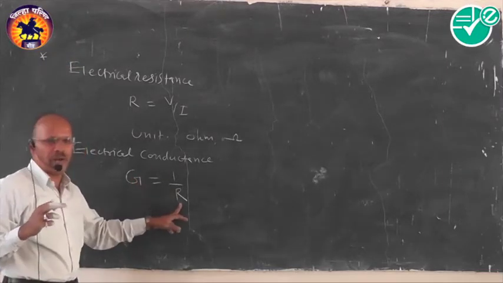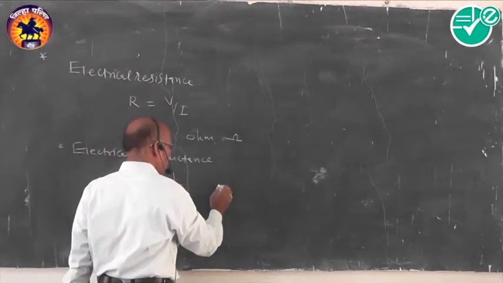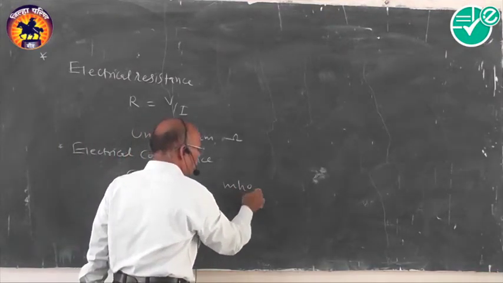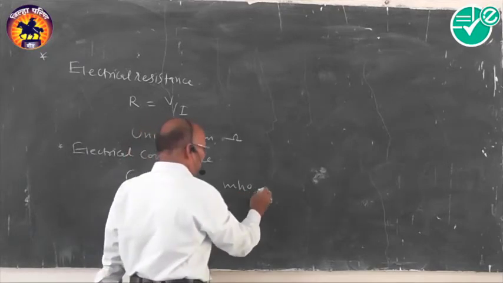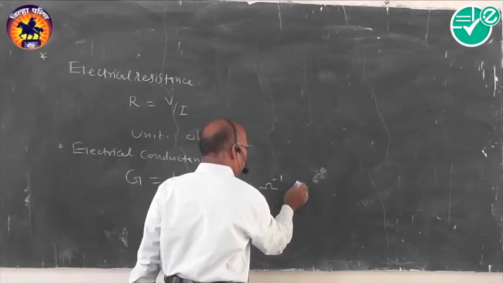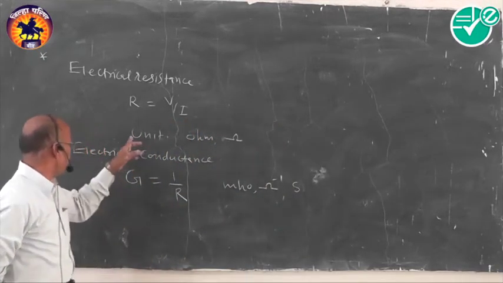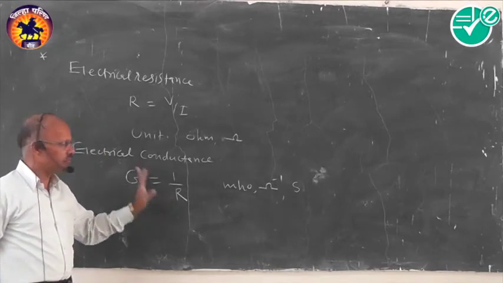G is equal to 1 by R. Its unit is mhos, or nowadays we prefer it as Siemens, represented by the term S. Second term, electrical conductance. Okay.